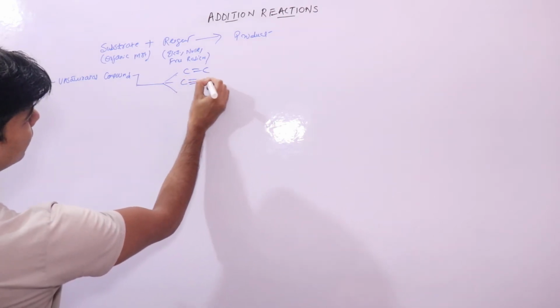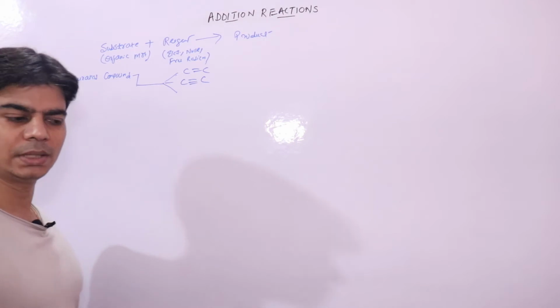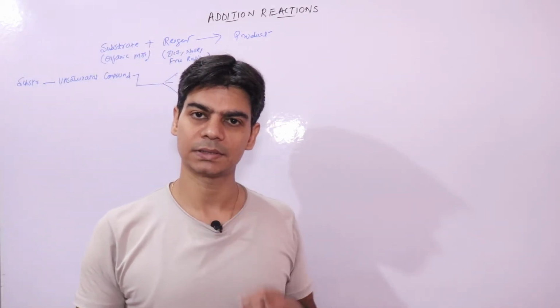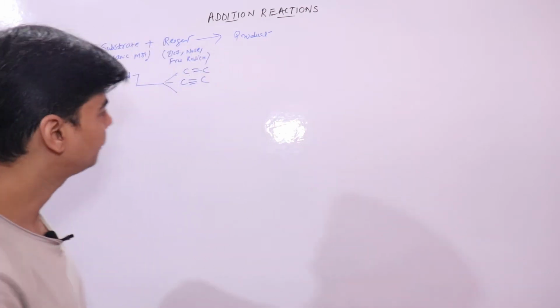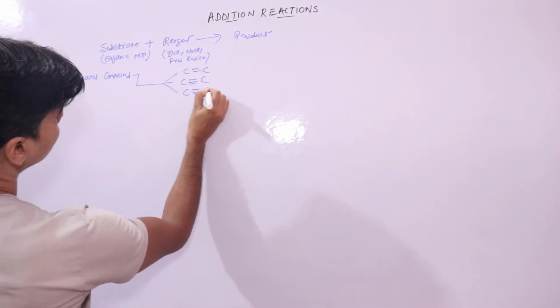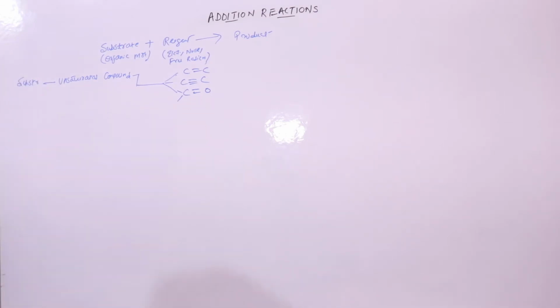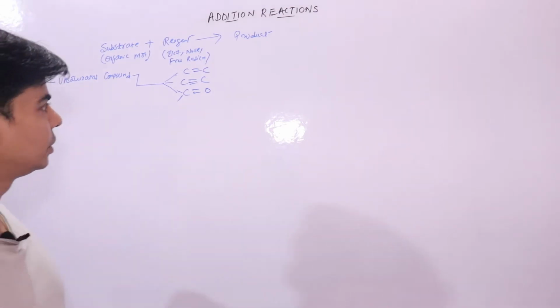It may be alkynes, or it may be some other compounds like carbonyl compounds, that contain a pi bond. Like these are carbonyl compounds. This is the functional group of carbonyl compounds.